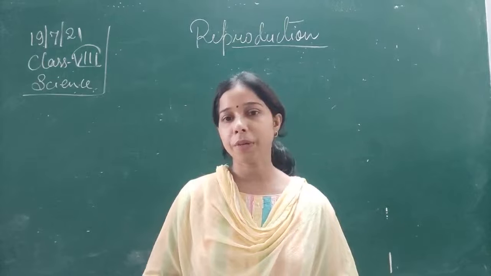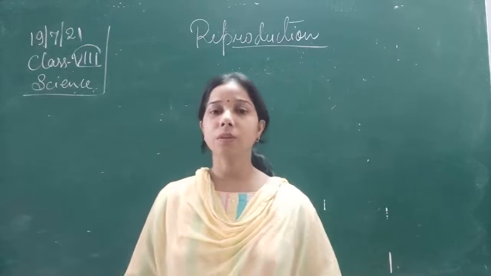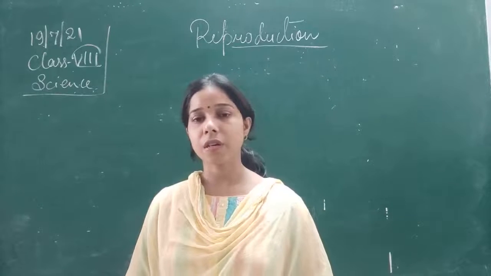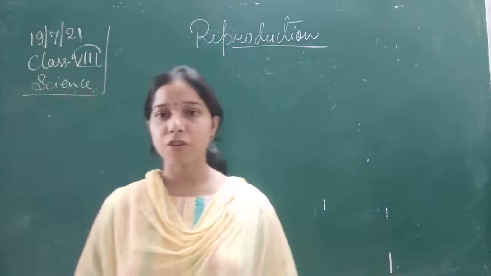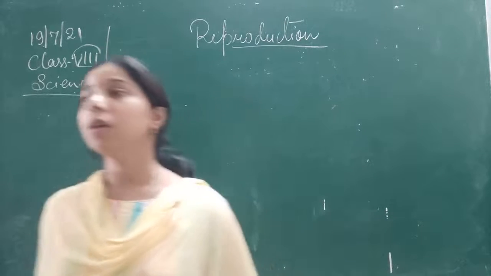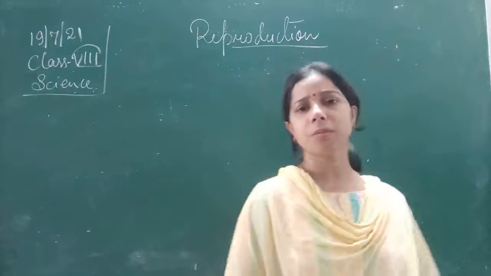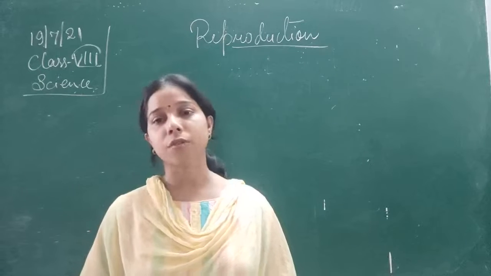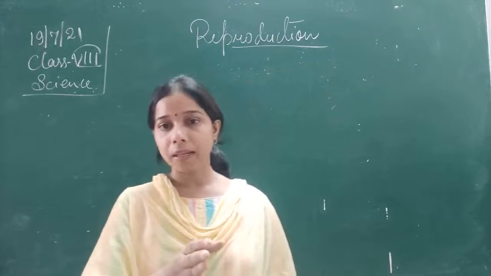So students, in the previous class in this chapter, that is reproduction, we were talking about the two different types of reproduction, which include sexual and asexual reproduction. We had already studied and understood what asexual reproduction is. In asexual reproduction, there are different methods, but here in the class 8 syllabus we have to study only two methods of asexual reproduction, and that is budding and binary fission.